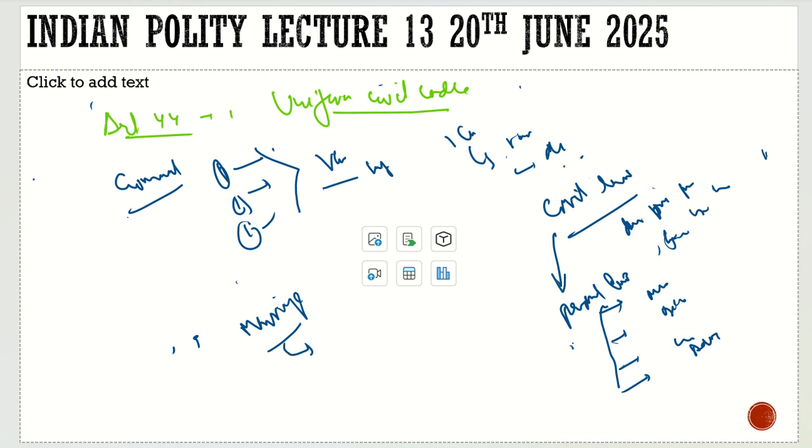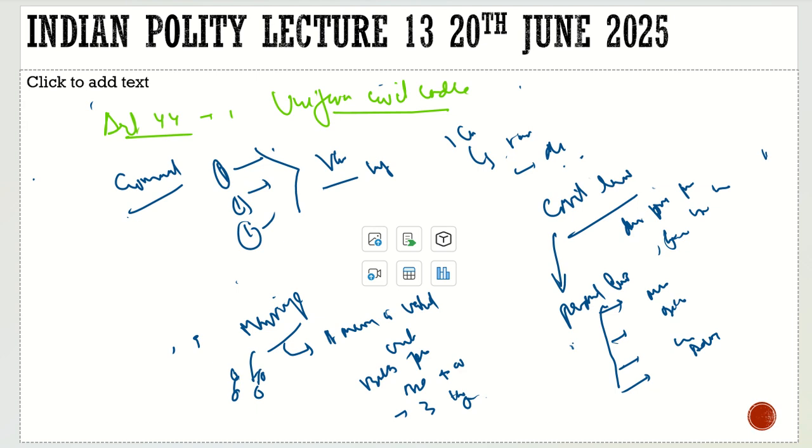For a Muslim community, a marriage is valid when both parties, man and woman, agree three times to this marriage. They say kabul hai, kabul hai, kabul hai. Man and woman say it three times, then they will be married. So their marriage law is different. And once they are married, they will have children.